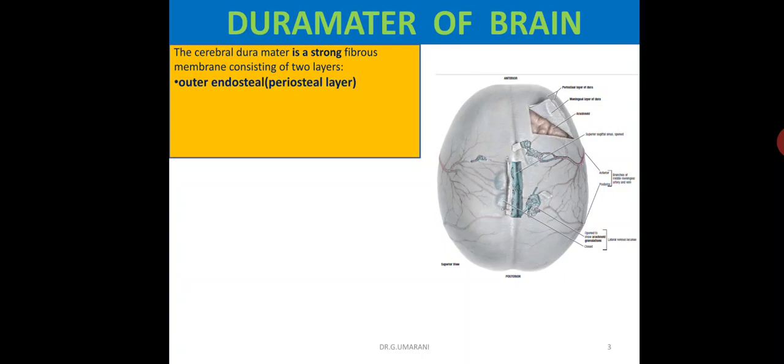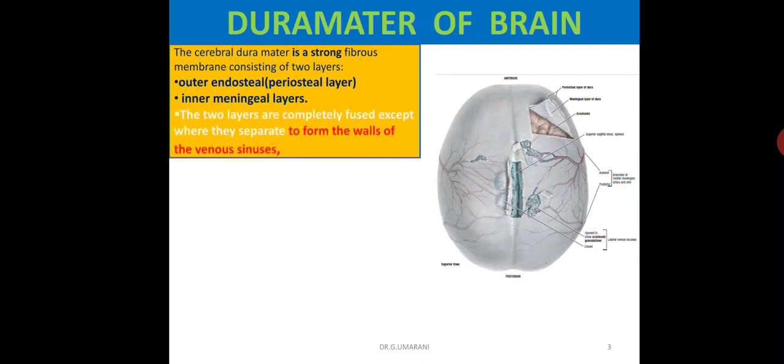It has an outer endosteal or periosteal layer, then an inner meningeal layer. This dura mater is continuous with the spinal dura mater. In the cerebral dura mater the two layers are completely fused, except in some spaces where they are separated to form the walls of the venous sinuses.